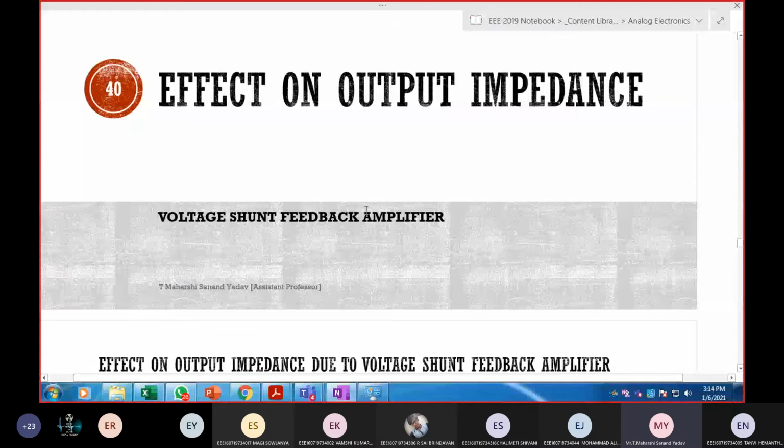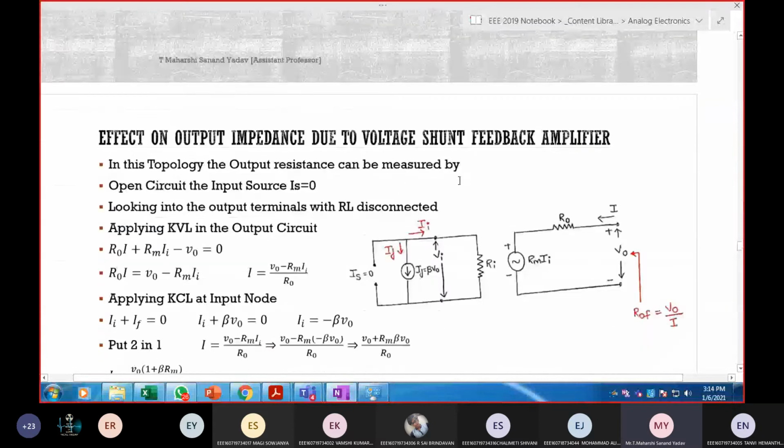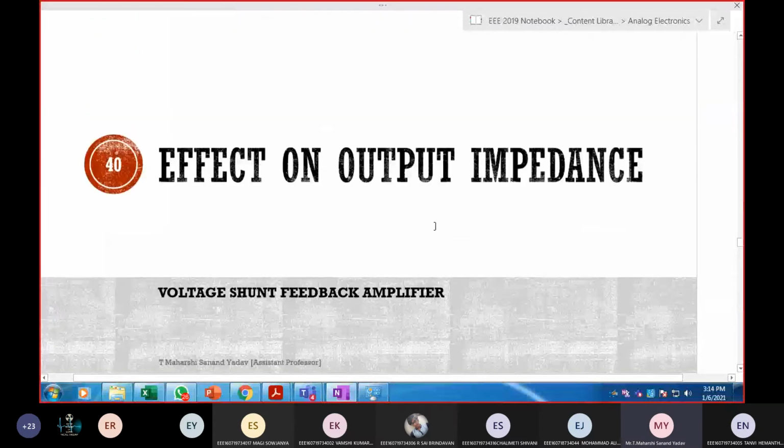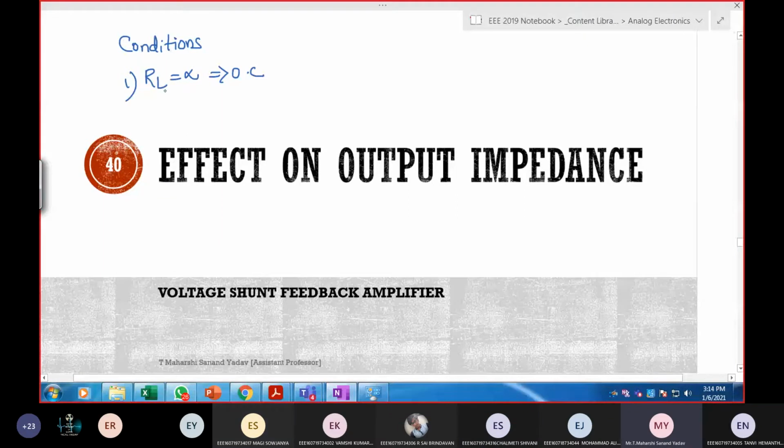Next, effect on output impedance. So what are the two conditions that we need to follow to calculate output impedance? First one, RL will act as infinite, which is open circuit. Next, what is the input, Thevenin's or Norton's? Norton. Input is Norton's. So IS should be open circuited or short circuited? Open circuited. So these are the two conditions that we need to follow to calculate output impedance.